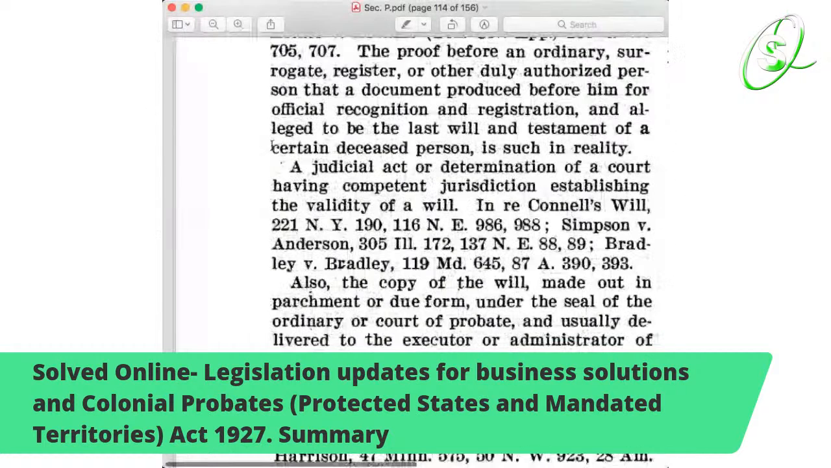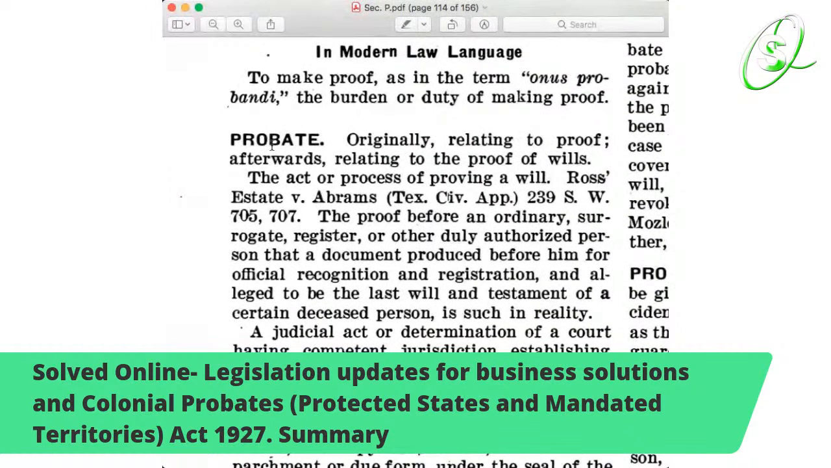So we're gonna do probate, because it matches up with the actual act itself. It goes: probate, originally relating to proof, afterwards relating to the proof of wills, the act or process of proving a will. As we see, it's about wills. So again, what will do we have? We have a lot of wills, and like I said, this is also in accordance with the London Gazette, which deals with a lot of probates, a lot of deceased property.